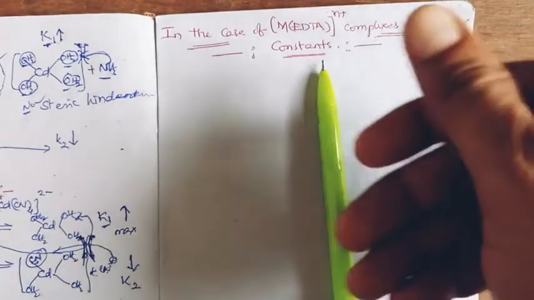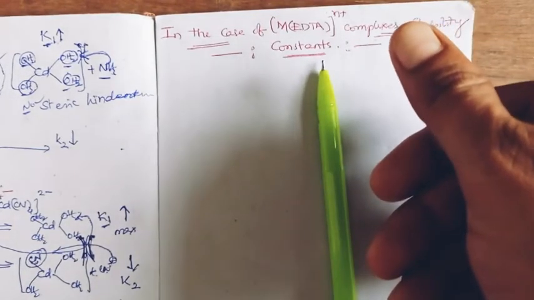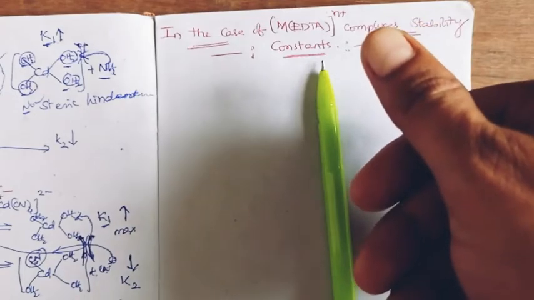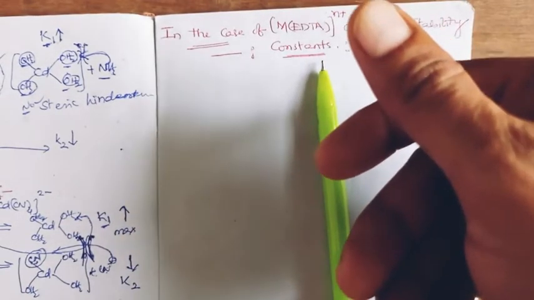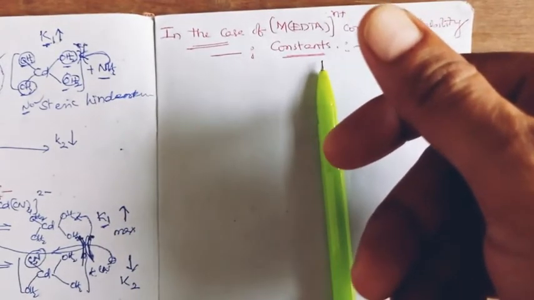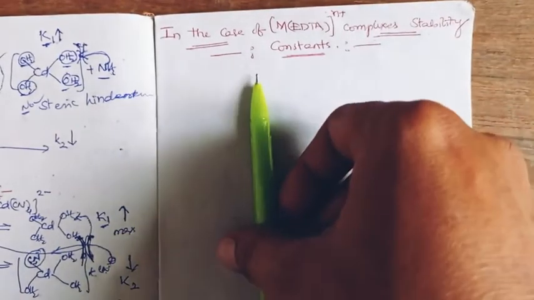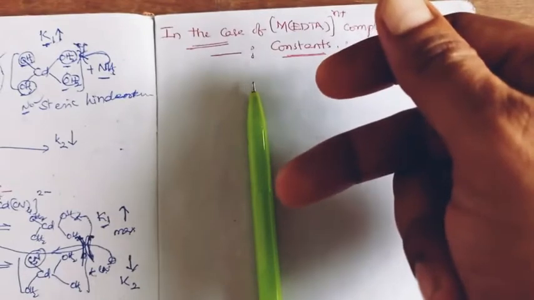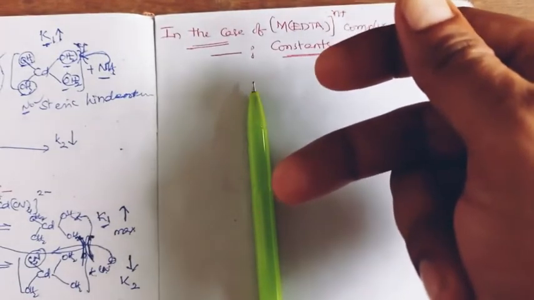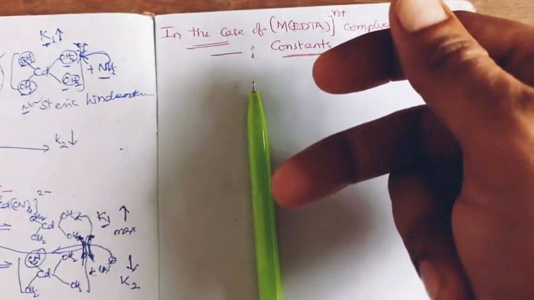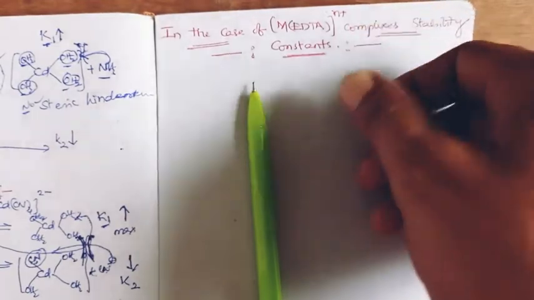The study of stability constants and the differences between them is a separate issue, where stability constants are proposed in different formulas.